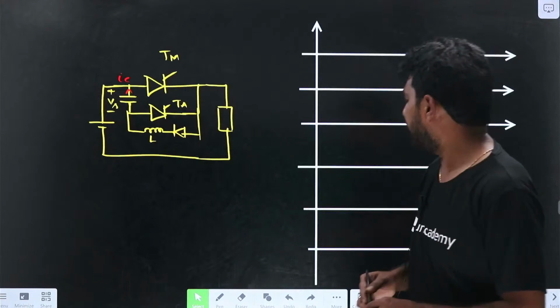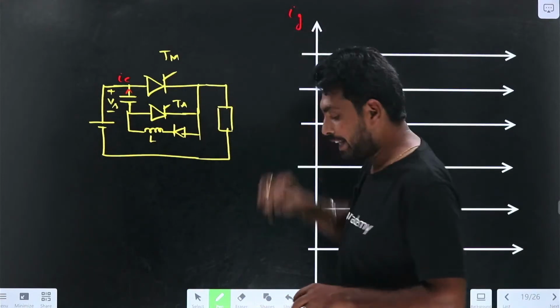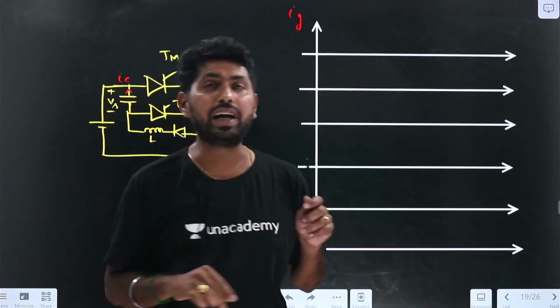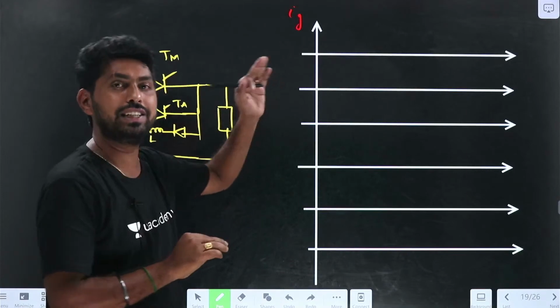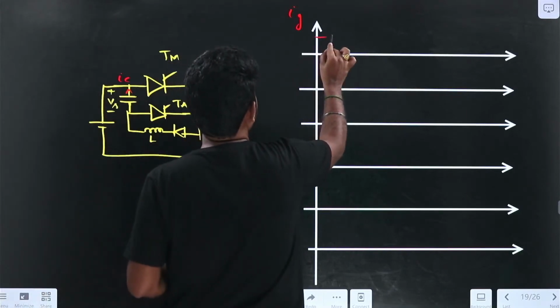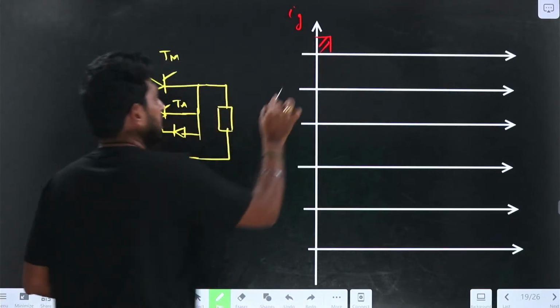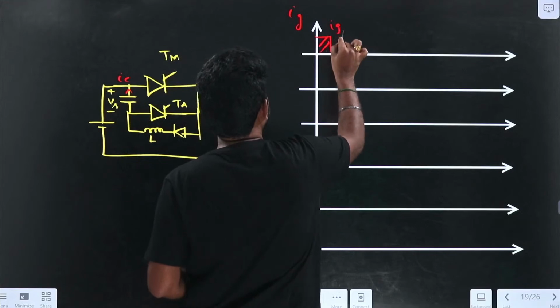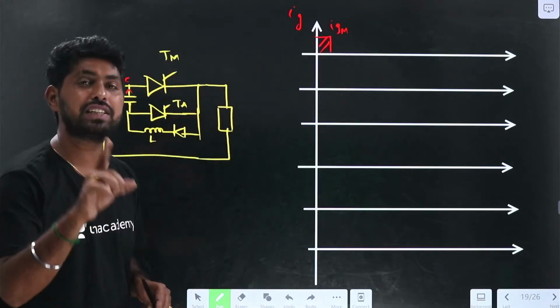First let me take the IZ, that is the gate pulse to the thyristors. Assume that at t equal to 0, the main thyristor is triggered. At t equal to 0, the gate pulse is given to the main thyristor. Let it be the IZM.